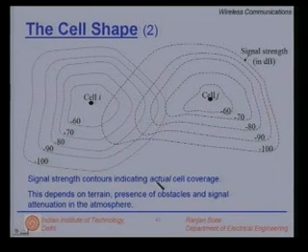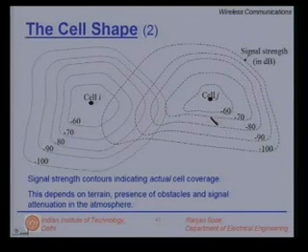Signal strength contours are indicating actual cell coverage. This depends on the terrain, whether it's rocky, foliage, water bodies, presence of obstacles, buildings, towers, and the attenuation in the atmosphere, rain, fog, dust, smog, and other factors. All these factors will determine the received signal strength and hence the shape of the cell. As a system planner, you must consider all these factors before you say, I would like to have a reuse factor of 7.